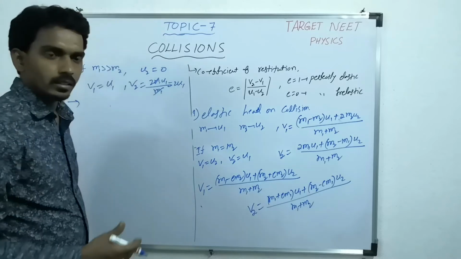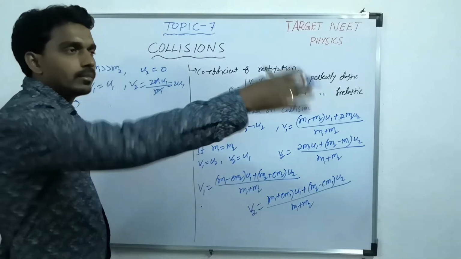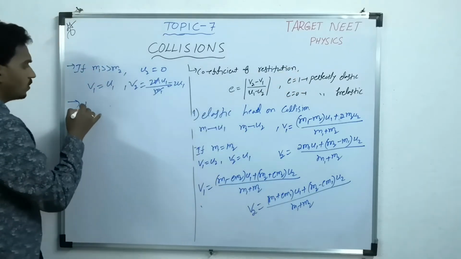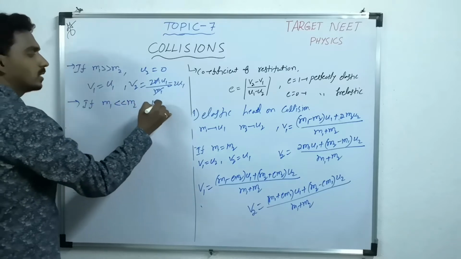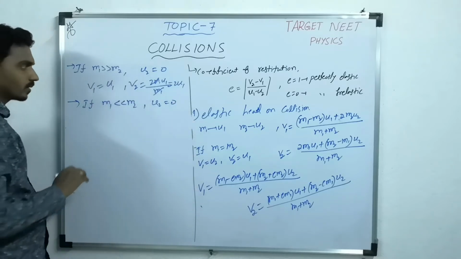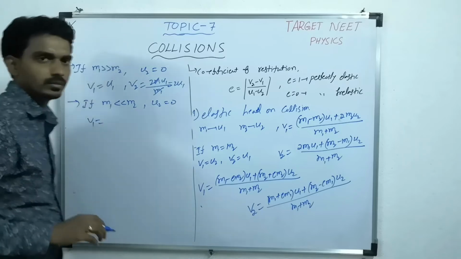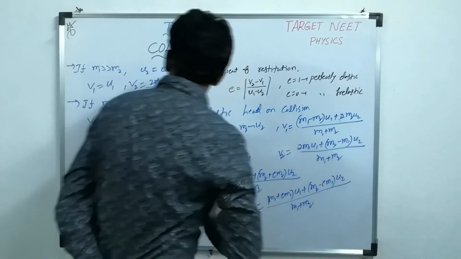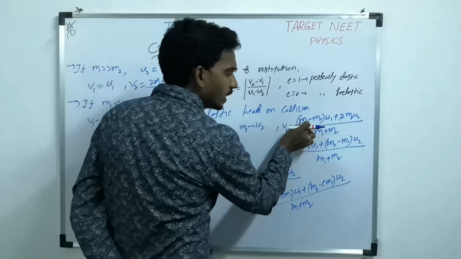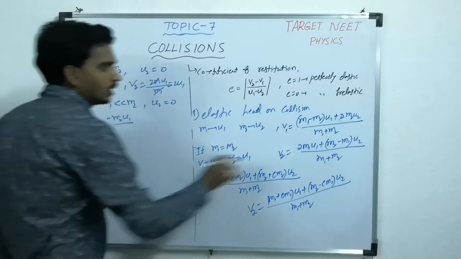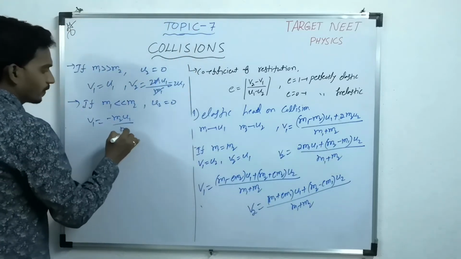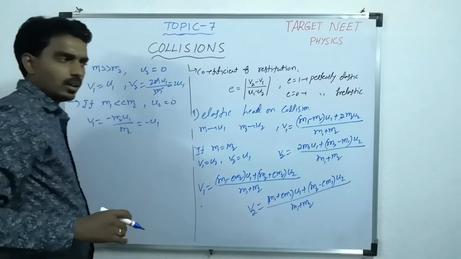Now you take the reverse case. You are running and hitting the wall. Now your mass is very small and the wall is at rest. Then what happens to you? This term is 0. But now M1 is neglected. M1 neglected means minus M2 U1 over M2, so minus U1.